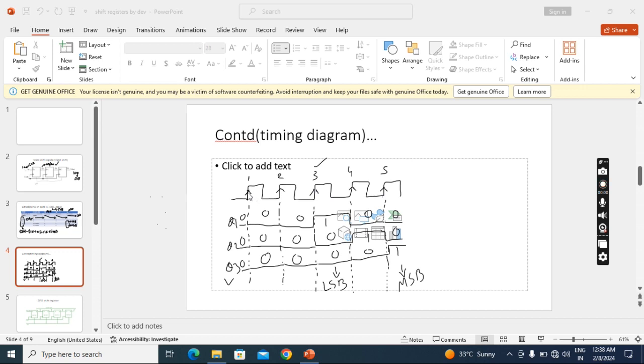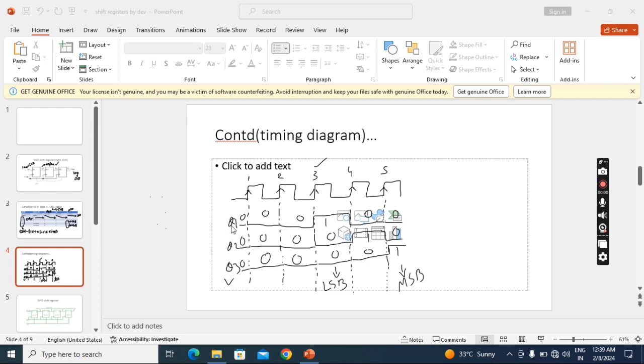Before applying the first clock pulse, what is the status of Q1, Q2, Q3? We have to list them here. This is the clock pulse, and here we have to list the Q1, Q2, Q3 outputs. You can start with Q3 or Q2, Q1, no problem.